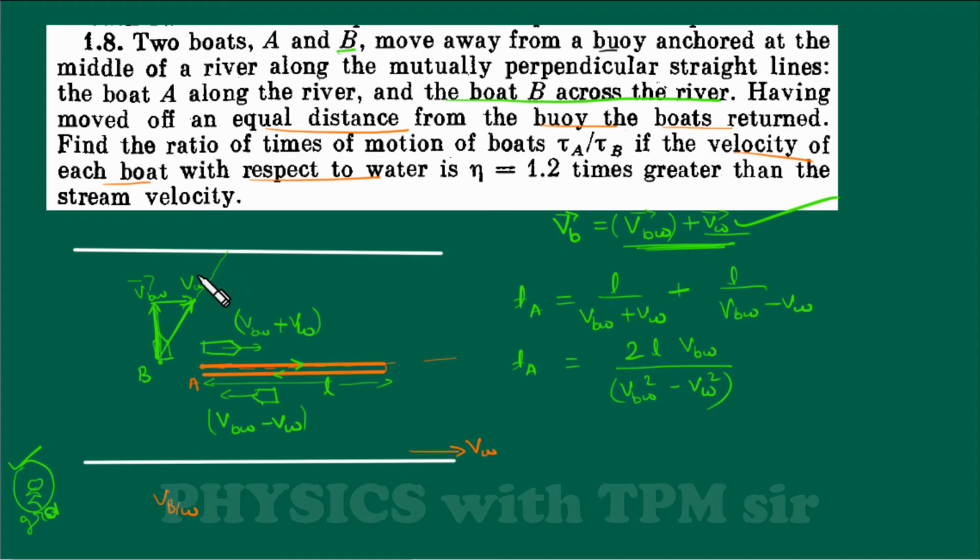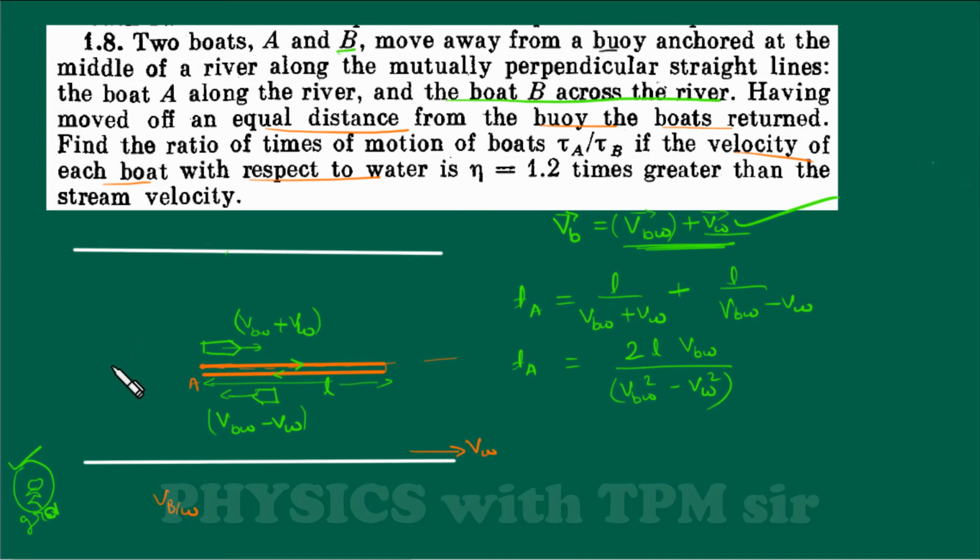But it has to go in this direction, meaning the final direction must be here. So in order to reach in this direction, we already know that this is the case of the shortest path to reach without drift, right? So in that case he has to go in this direction at some angle theta, and we very well know how to solve that question. Let's solve that question.